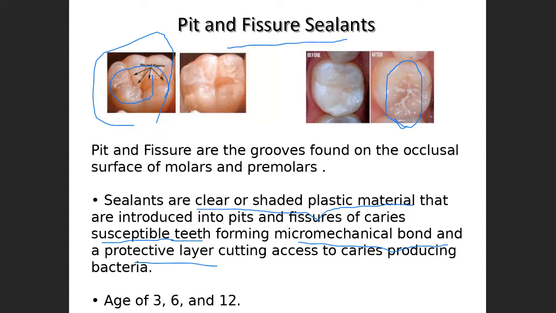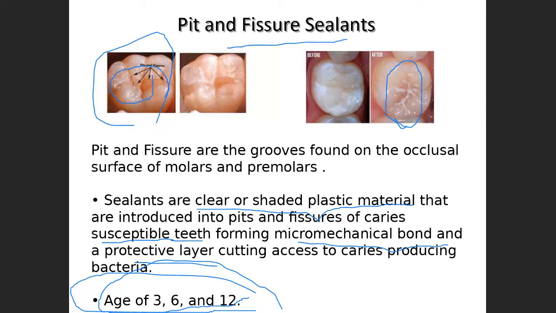These pit and fissure sealants can be applied at the age of 3 years, 6 as well as 12 years of age. This is the area where we apply the pit and fissure sealants. Why 3 years? Because at the age of 3 years the primary dentition is completed. At the age of 6 years, the first permanent molars are erupted.